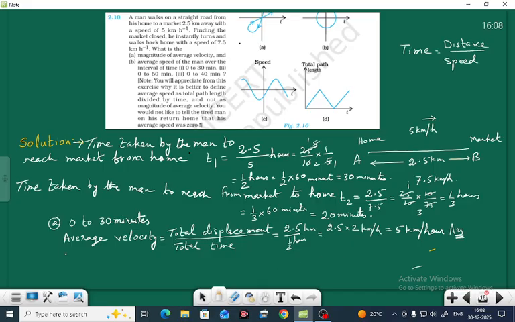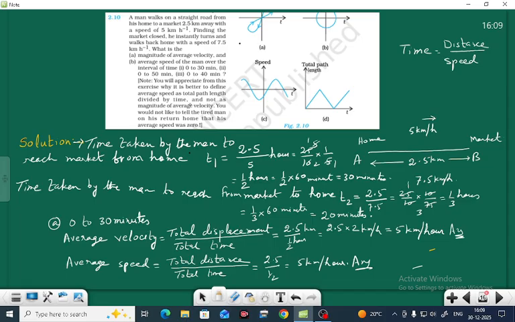And what is the average speed? Here you can see, our average speed is equal to total distance by total time. You can see here also this displacement and distance is same because it is in a straight line. The total distance is again 2.5 by half hour, same thing, that is 5 kilometer per hour. This is the answer. The average velocity and average speed is same in the case of 0 to 30 minutes.